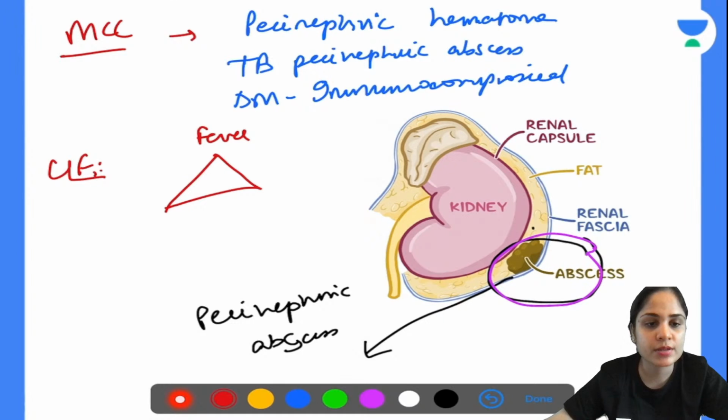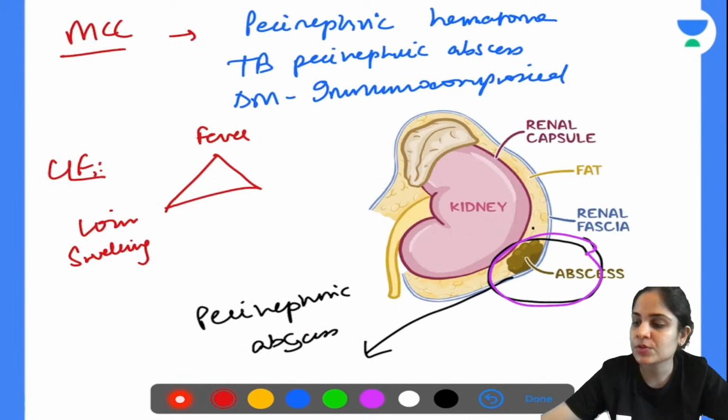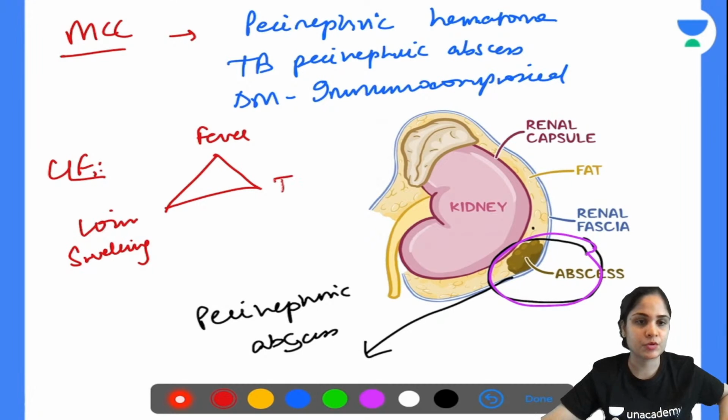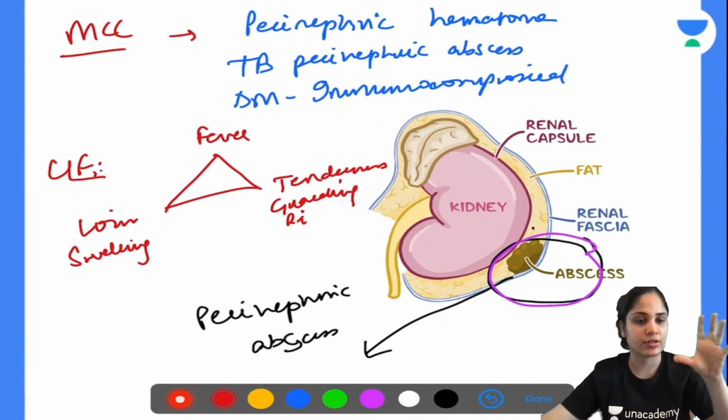Okay, and what was the third thing that we saw over here? The third thing was anemia, but here you will not get anemia. In fact, because of the stretching of the renal capsule, you will get tenderness in that area. So this will present with pain. You will get tenderness and you will get guarding and rigidity in that area, because of the inflammation and the swelling of the capsule, stretching of the capsule.